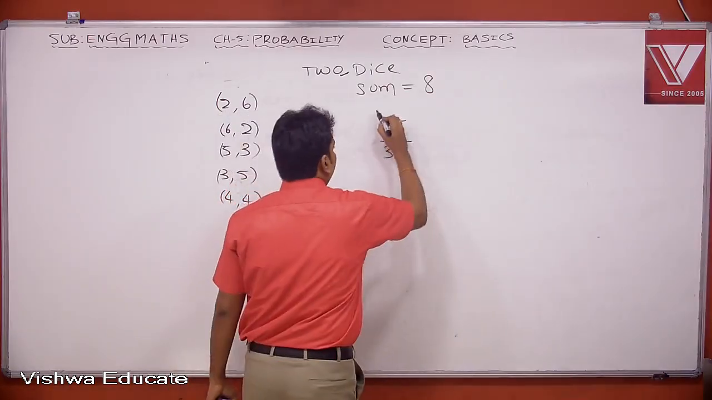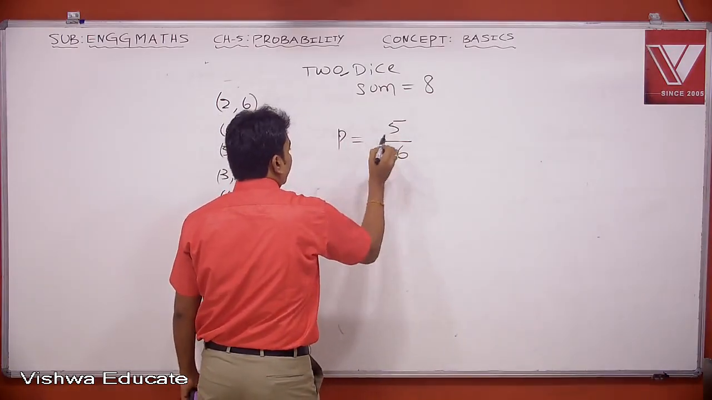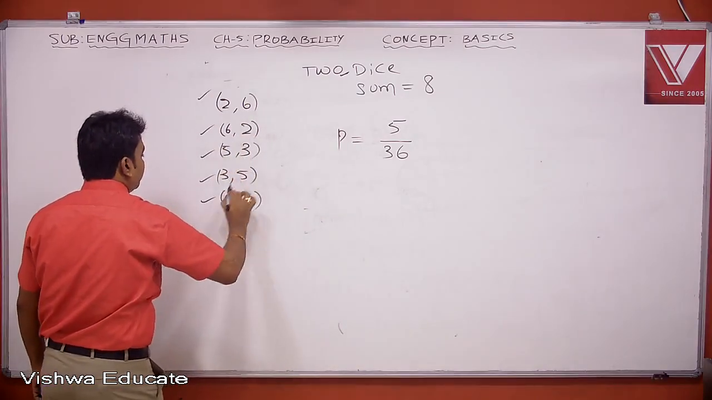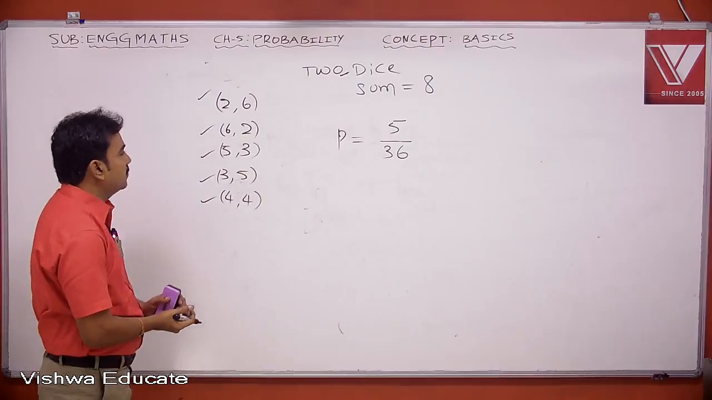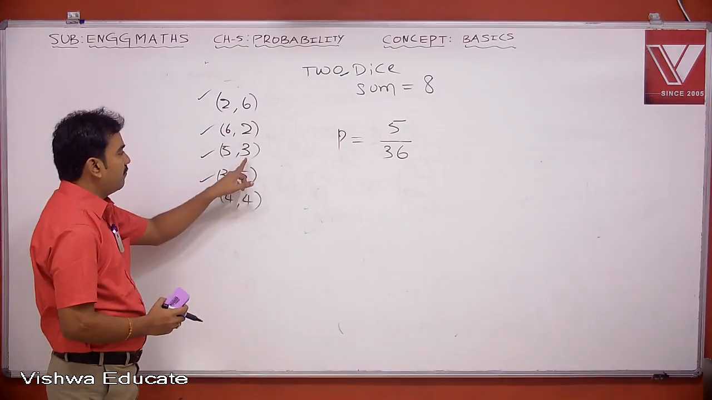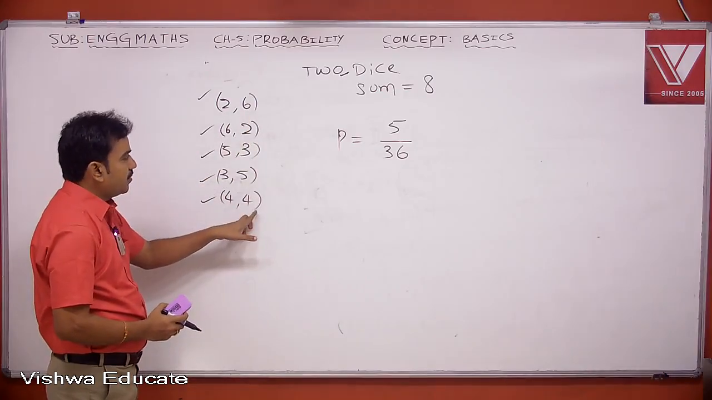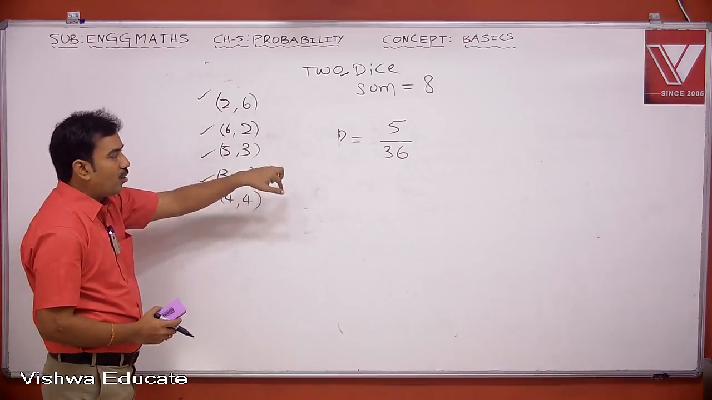So the answer is, the probability P is 5 by 36. So 5 chances are like this. You write these 5 chances: 2, 6; 6, 2; 5, 3; 3, 5; 4, 4. In all the 5 occasions, you will get the sum 8. 5 out of 36.